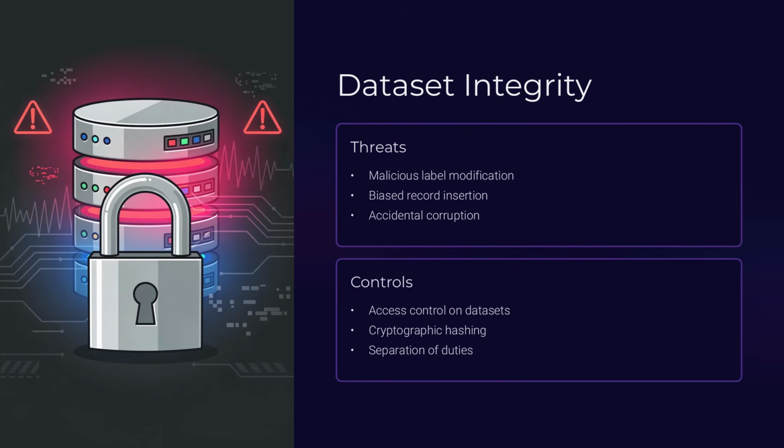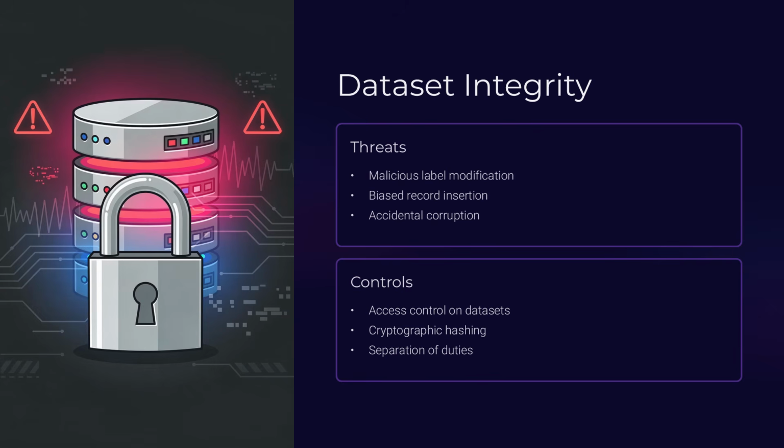Now that you can trace data, let us discuss protecting its integrity. Dataset integrity ensures that data used for training has not been tampered with or corrupted. Threats to dataset integrity include malicious insertion of biased records, unauthorized modification of labels, accidental corruption during transformation, inconsistent preprocessing across environments. Consider a fraud detection model. If an attacker subtly modifies labeled examples to misclassify certain transactions, the model may learn incorrect decision boundaries. This is not a traditional breach, it is training data manipulation.